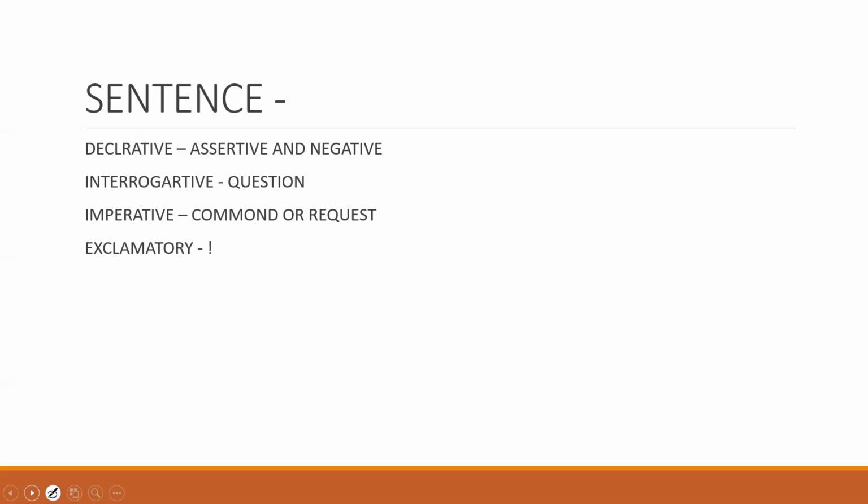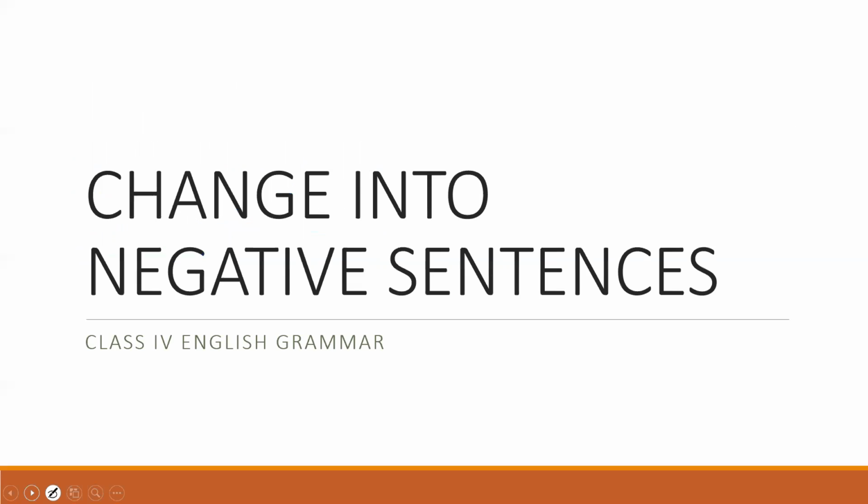Sentences are of four types: declarative, interrogative, imperative, and exclamatory. Declarative sentences are of two further types: assertive and negative. Interrogative means question, we put a question. Imperative means command or request, and exclamatory means we use an exclamation mark. Everything we will learn in detail. We will now read how to change.